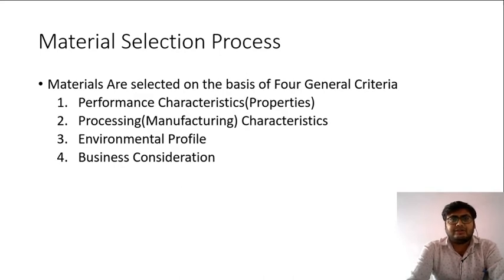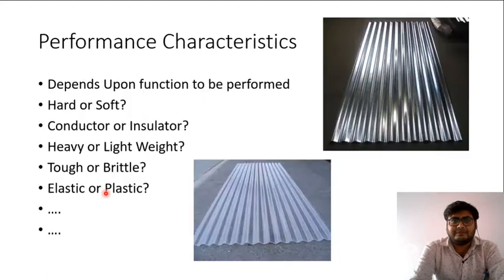selection. So materials are selected on the basis of four general criteria which are performance characteristics or properties of the material. Then there will be a processing characteristics or manufacturability of the material. Then there will be environmental profile of the material. We will discuss what that is, and business consideration, mainly cost of the material and availability of the material. Let us see one by one what all these general criteria mean.